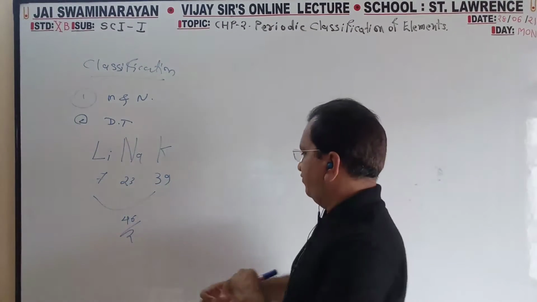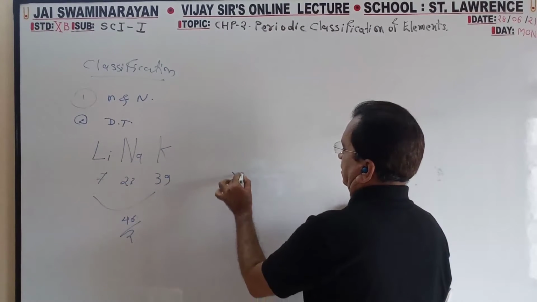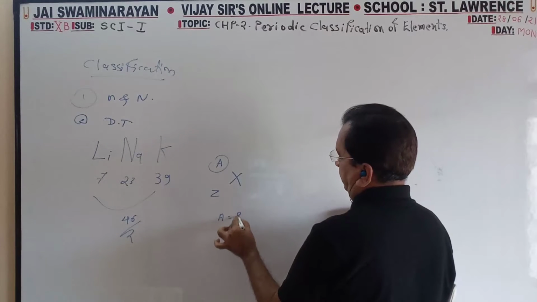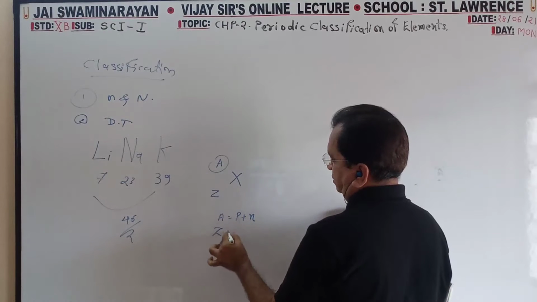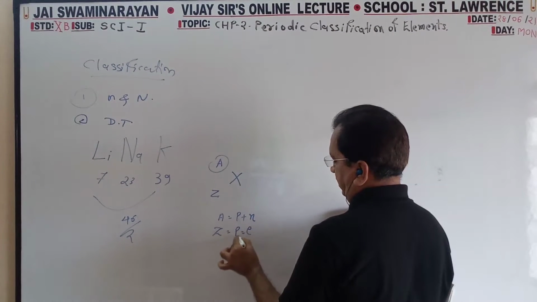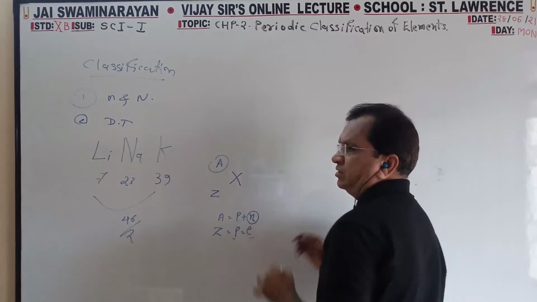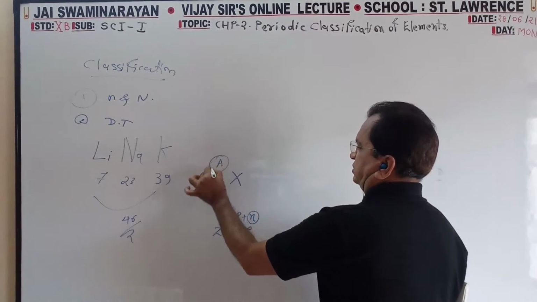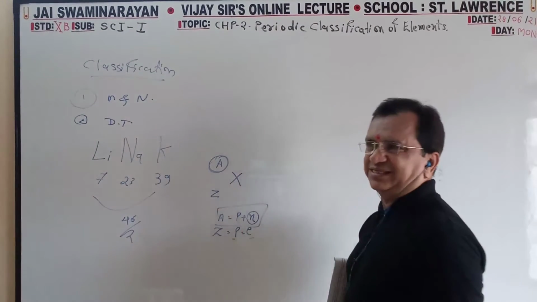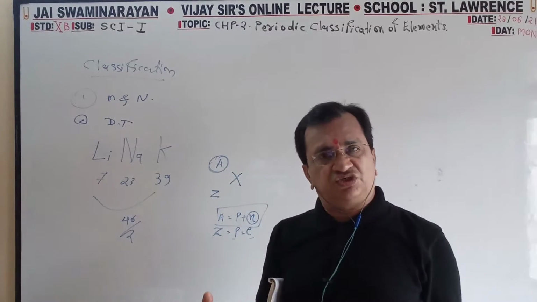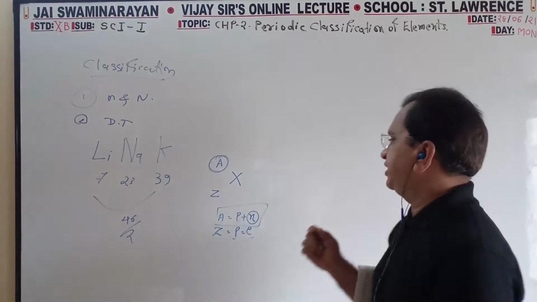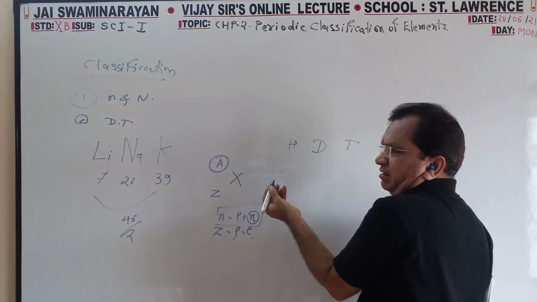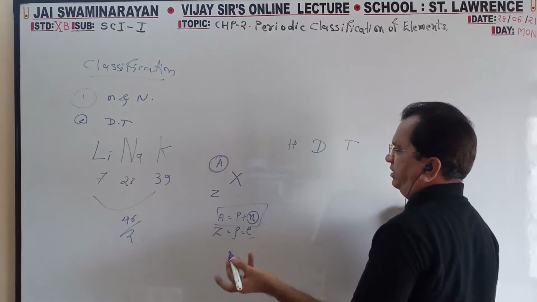Isotopes. Writing X with A and Z: A means what? Proton plus neutron. Z means what? Either proton or electron number. So in this, A is P plus N. If the number of neutrons changes but the element remains the same, like hydrogen, deuterium, tritium, all three are hydrogen element.